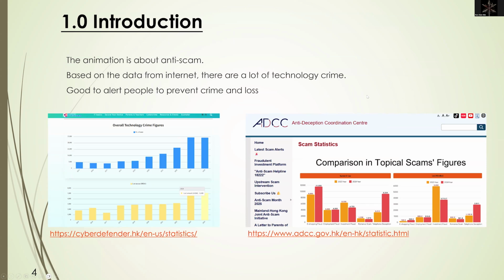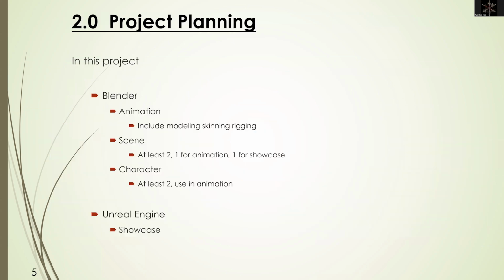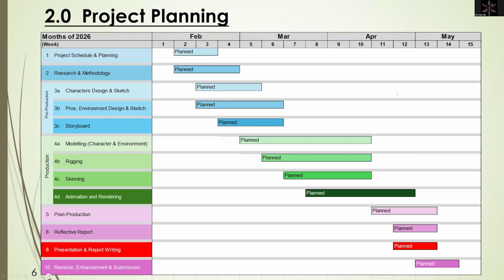From the data of the Hong Kong government, there are over 31,000 technology crimes in 2025. Criminals use different types of scamming. It's a good idea to promote anti-scamming to prevent crime. In this project, I will use Blender for 3D modeling and animation, and I will put the final product in Unreal Engine 5 for the showcase. This is the project planning.